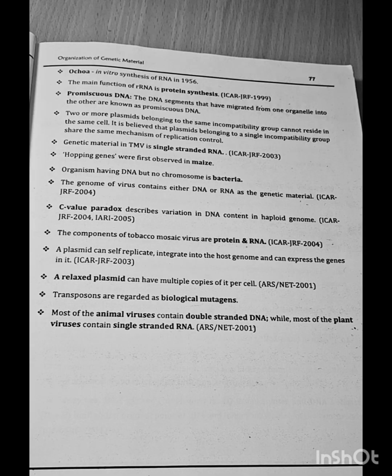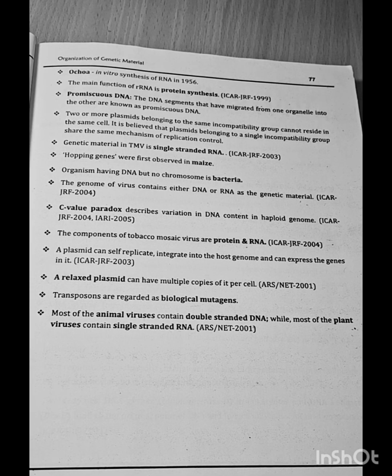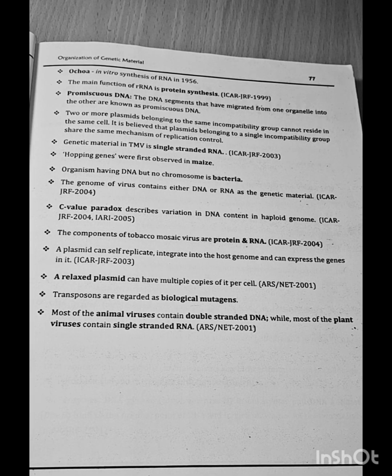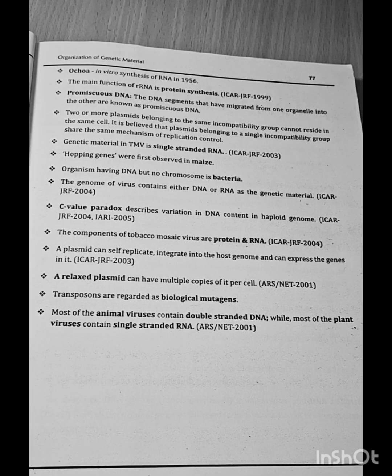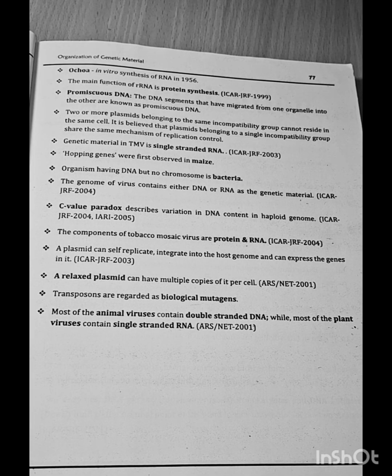ICAR-JRF 99. Promiscuous DNA: the DNA segments that have migrated from one organelle into the other are known as promiscuous DNA. Two or more plasmids belonging to the same incompatibility group cannot reside in the same cell. It is believed that plasmids belonging to a single incompatibility group share the same mechanism of replication control. Genetic material in tobacco mosaic virus is single-stranded RNA. JRF 2003 question. Jumping genes were first observed in maize.